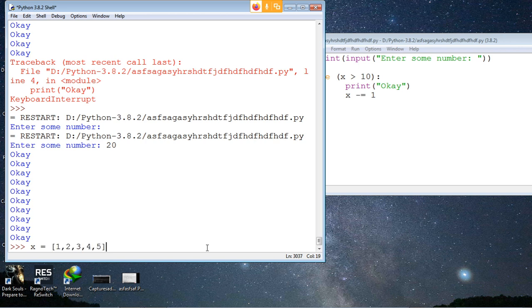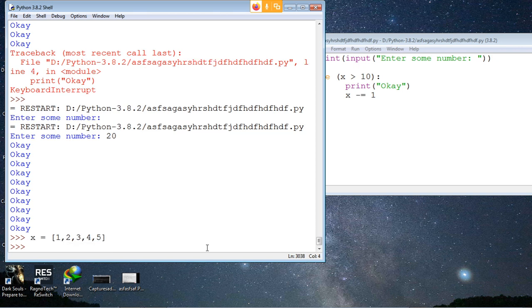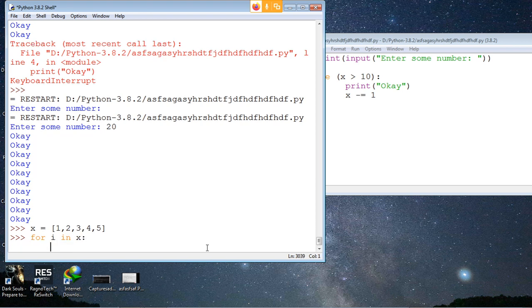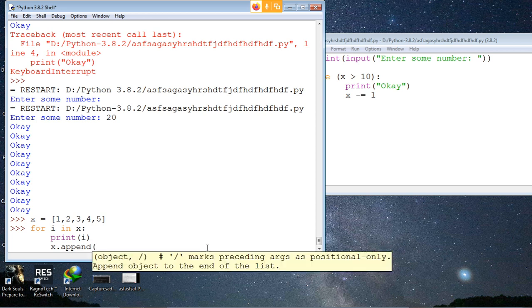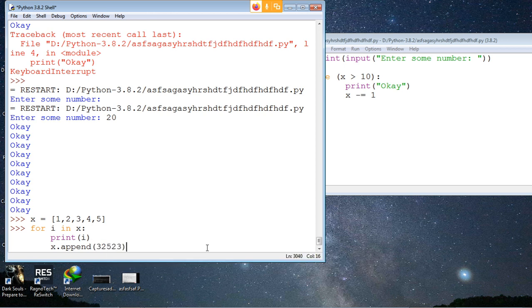You can have a range also, but in this particular case, I'll use a list instead. I will type for i in that list x, and inside this we'll print i. But what we'll also do is add another element to that list x. So x dot append, and what shall we add? Anything. I'll just add 3 to keep it simple.